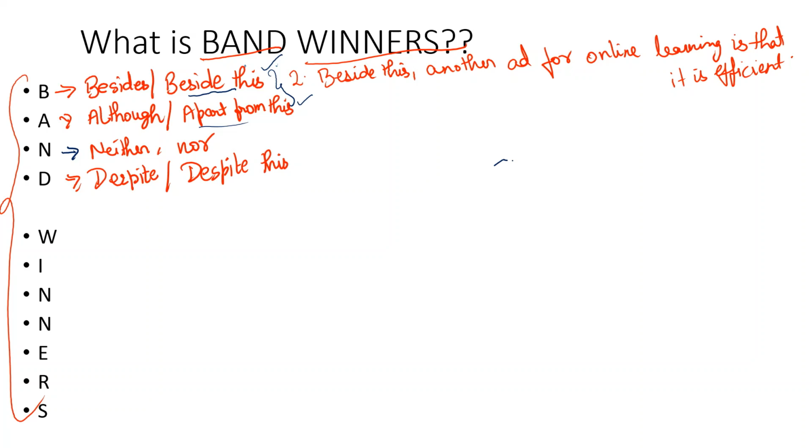When you start a body paragraph with this kind of phrases, it shows how good you are at formal language and how well you can construct your sentence structure. So you could say that despite the drawbacks, or despite there being many drawbacks.